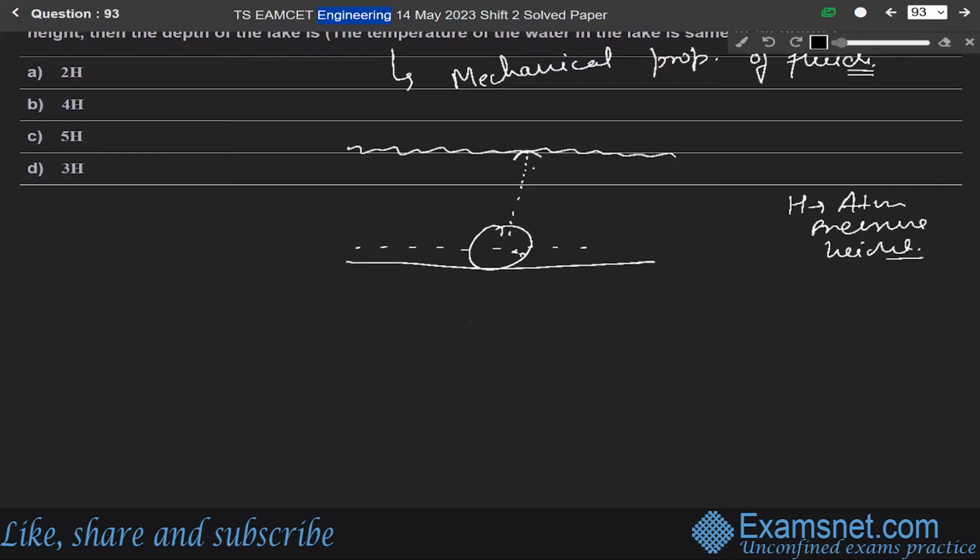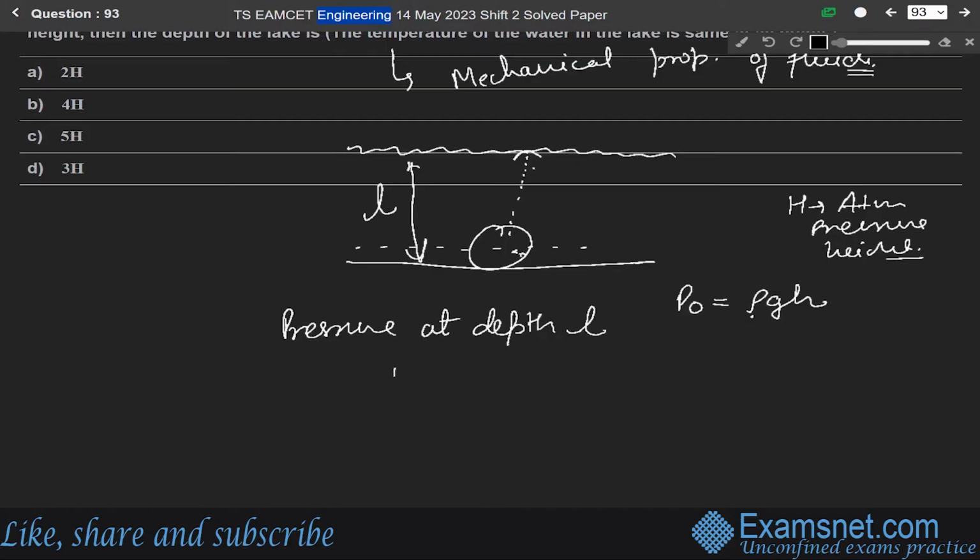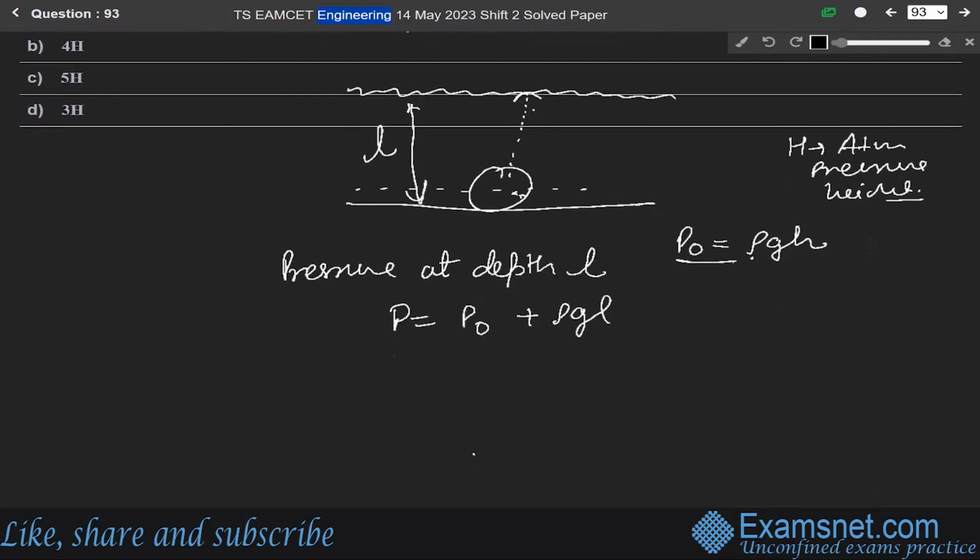So atmospheric pressure is given as P naught equals rho g H, where rho is the density of the water. Let the depth of the water be L. So the pressure at depth L will be equal to P naught, which is the atmospheric pressure, plus rho g L. So it will be equal to P naught plus rho g L.